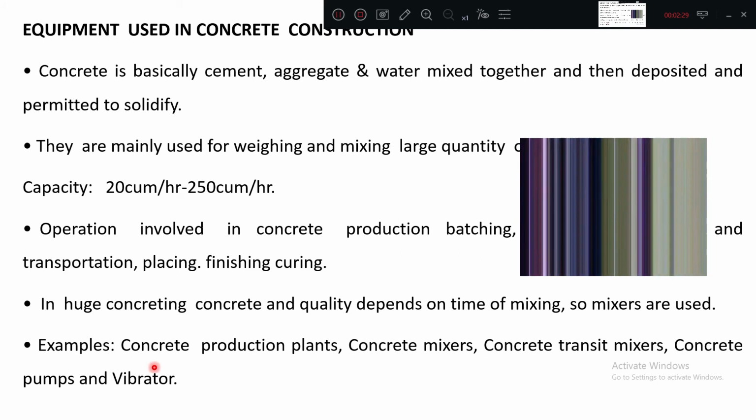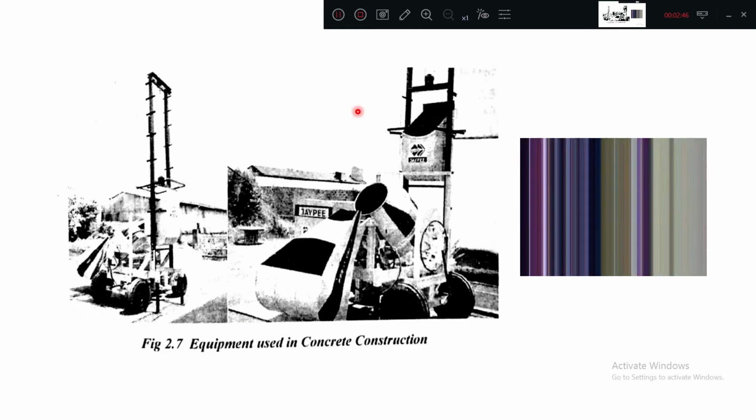Next point, examples of these equipments are concrete production plants, concrete mixers, concrete transit mixers, rotating drums, agitating drums, concrete pumps, and vibrators. So many are the examples of equipment used in construction. Can you see this? This is a mixing or batching plant. From there, the lifting is done. This is a rotating drum. This is a pan mixer. This is a hoist.